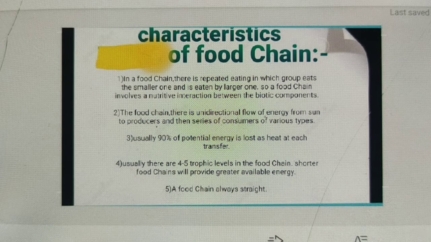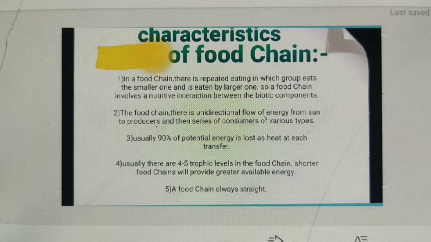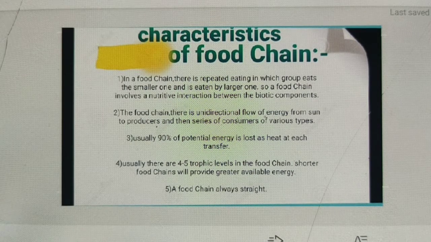Next, characteristics of food chain. Already you know the characteristics of food chain; I have given all these characteristics point-wise. See here, number 1, in a food chain there is repeated eating, in which each group eats the smaller one and is eaten by the larger one. So a food chain involves nutritive interaction between the biotic components.